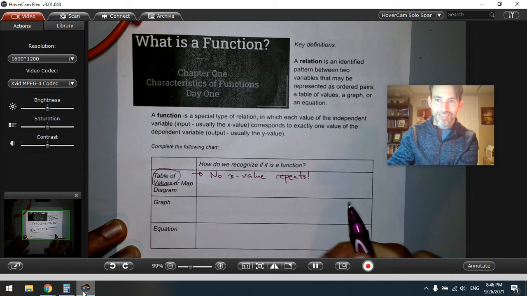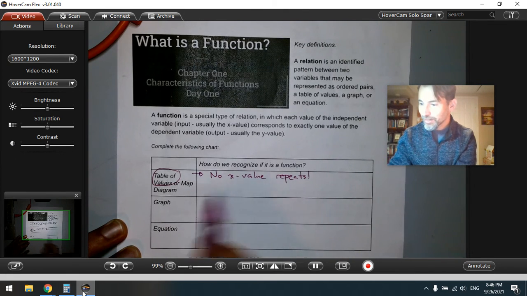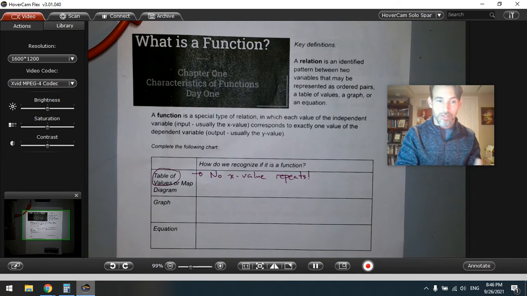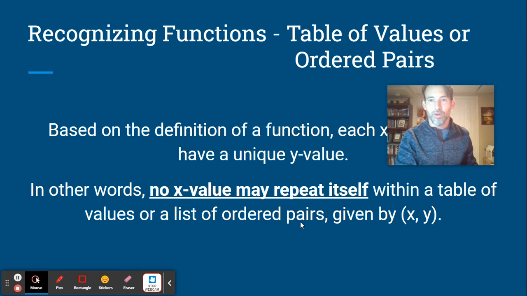They're all there. There's only one entry at any input. Okay, so that's how I would recognize it from a table of values or a set of pairs. Now let's take a look at a mapping diagram. When are we going to see these, and what is that going to look like?